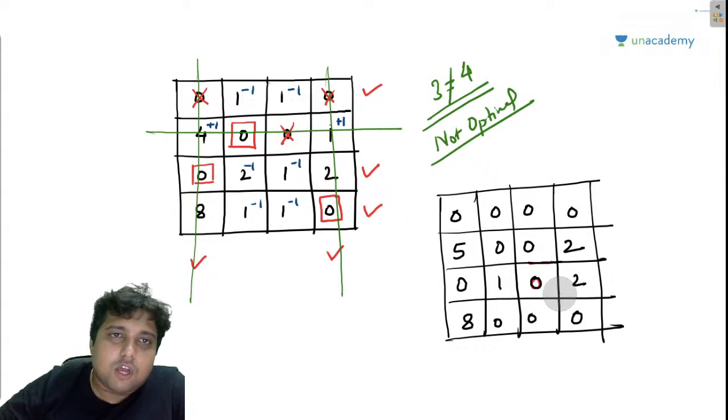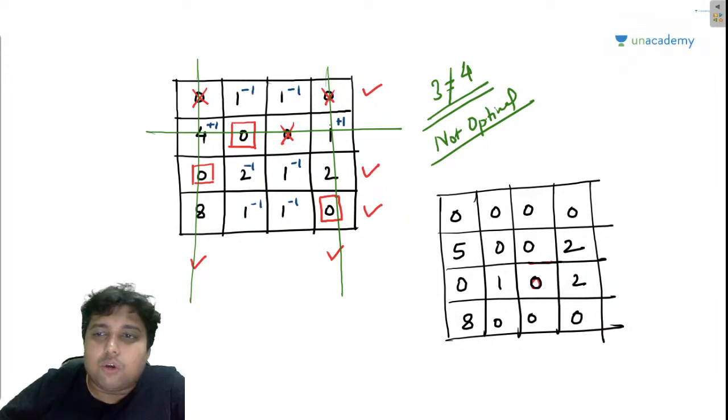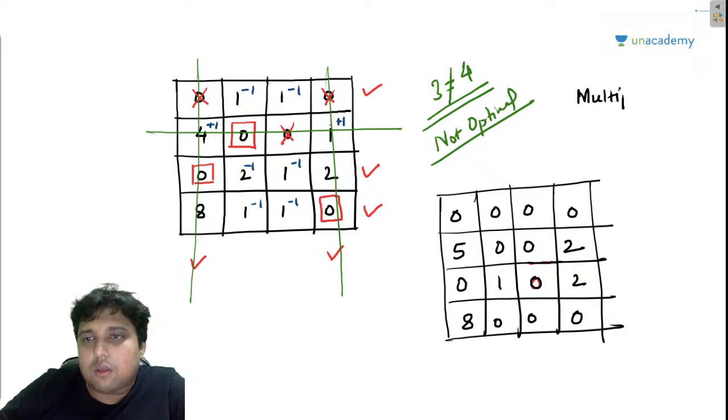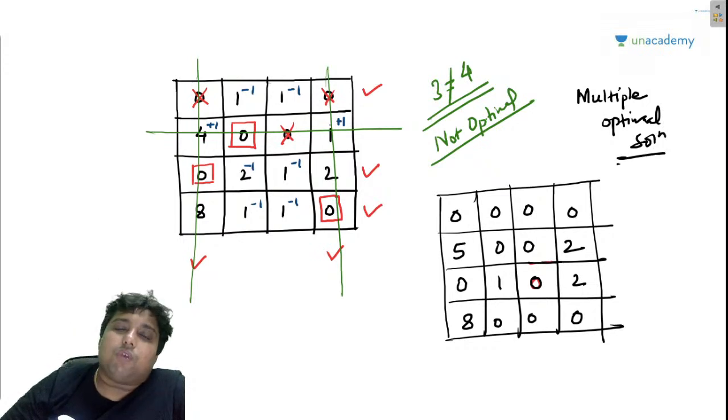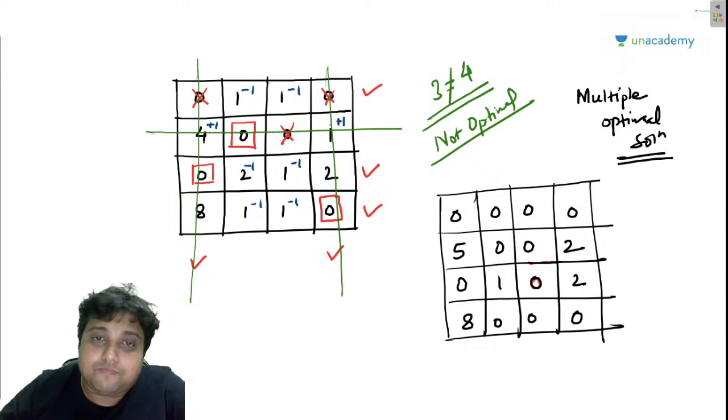So now my friends, I will conclude from this particular moment that this problem is a case of multiple optimal solution. Remember, if you cannot make an assignment via all the rows and all the columns, why could you not make an assignment?